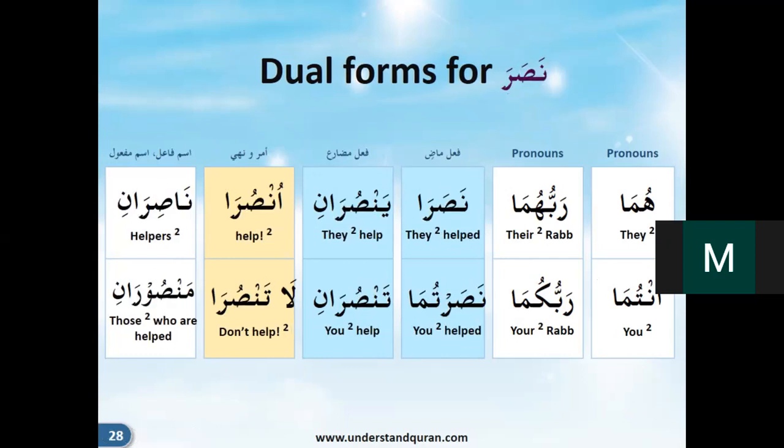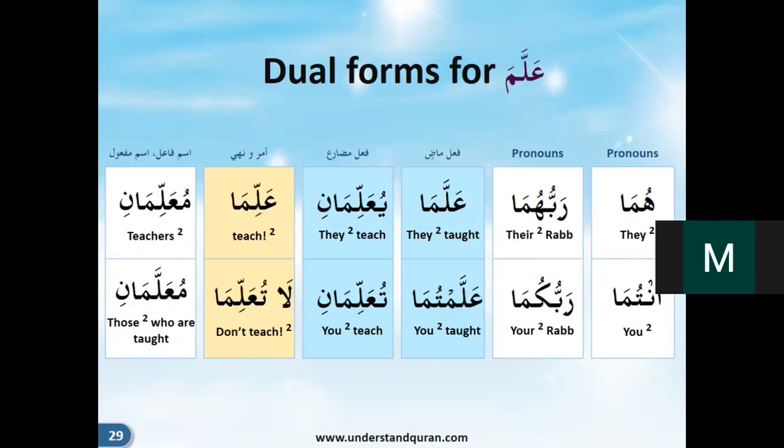Okay. So now with another word, allama, right? Allama, they two taught. Allamu, they all taught. Allamta, you taught. Allamtuma, you two taught. Allamtum, you all taught. Allamtu, allamna, that will remain the same. Right? In the mudari: yu'allimu, yu'allimani, yu'allimuna. Tu'allimu, tu'allimani, tu'allimuna. U'allimu, nu'allimu. Right? Allim for singular.